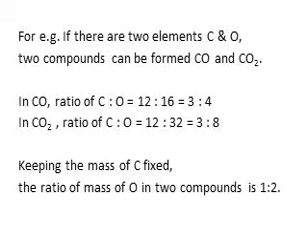In this example, suppose we have taken 2 elements carbon and oxygen. So they form 2 particular compounds, carbon monoxide and carbon dioxide. Monoxide means 1 oxygen, dioxide means 2 oxygen atoms. So in CO, the ratio of carbon to oxygen is 12:16, which is 3:4. While in CO2 there are 2 oxygen atoms, so the ratio of carbon to oxygen is 12:32, which is 3:8. Now which element is constant here? Carbon is constant. So keeping the mass of carbon fixed, the ratio of masses of oxygen in both the compounds bears a simple ratio which is 1:2.